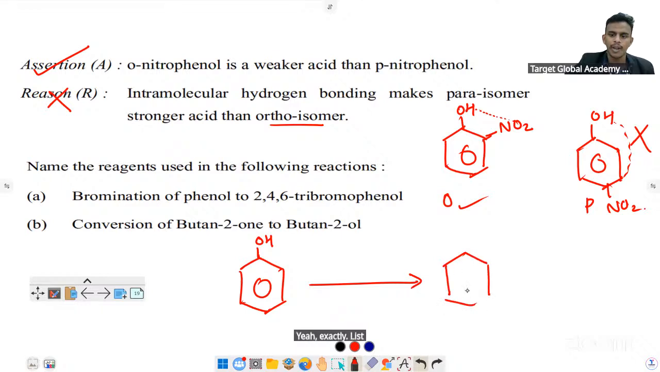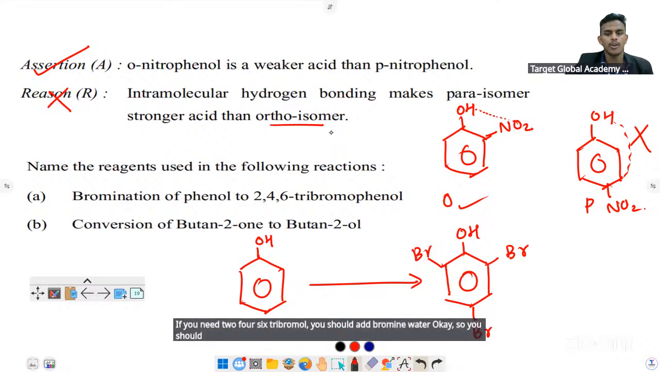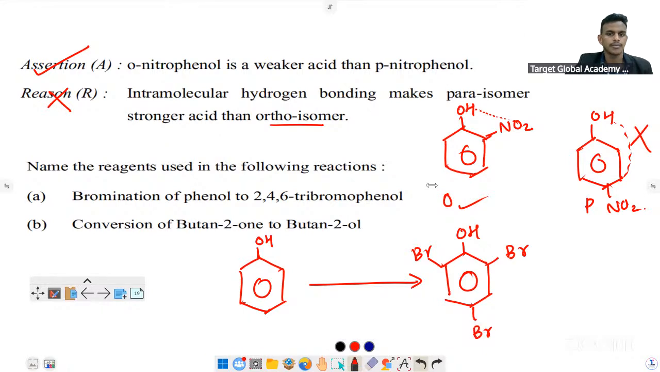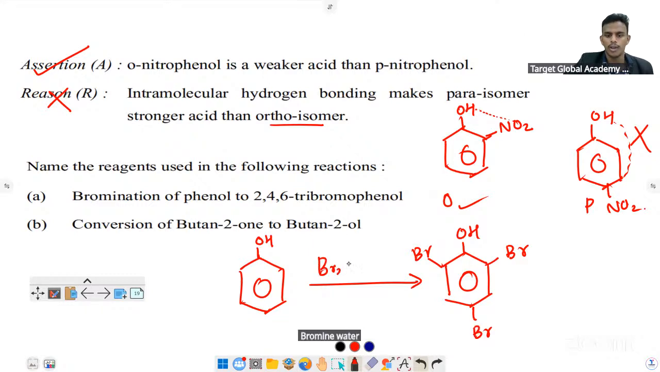Listen, just listen to this point. You need 2,4,6-tribromophenol, correct? If you need 2,4,6-tribromophenol, you should add bromine water. Bromine water, okay, Br2 in water.